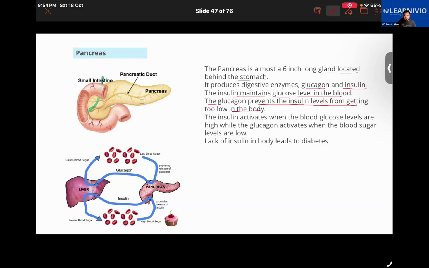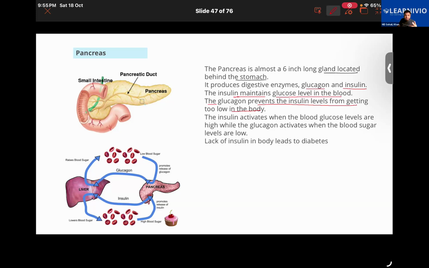Now, an important thing is that the pancreas secretes hormones and it secretes enzymes too. You would have learned about its role in digestion. Sorry, I mixed two things, my bad.